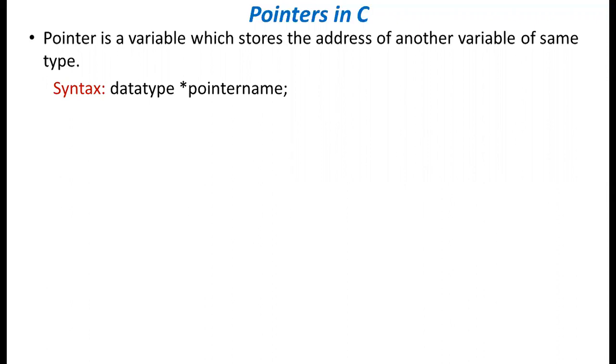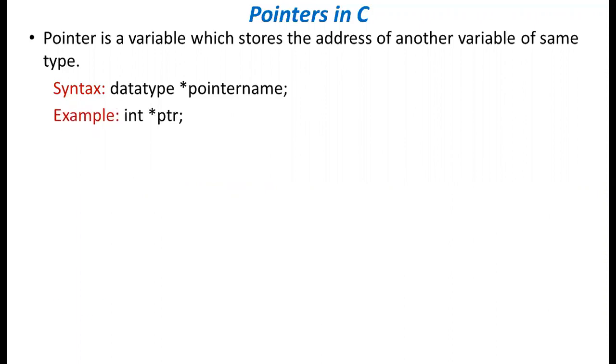For example, if you declare an int pointer variable, then it can store the address of any other variable of integer only. If you declare a pointer variable of float, it will store the address of another variable which should be of float only. A float pointer variable will not store the address of an int variable.